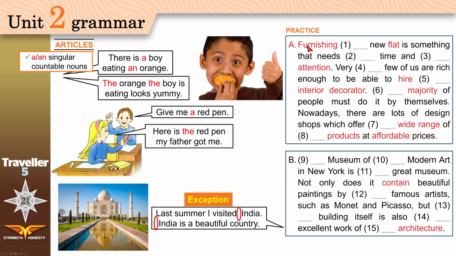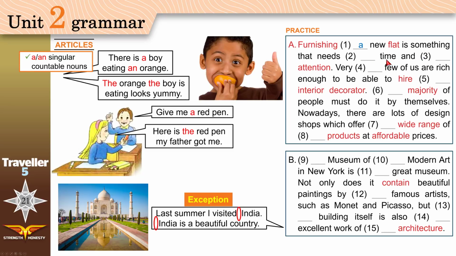Furnishing a new flat. Furnishing means putting new furniture, new sofas or chairs. New flat. Flat means apartment. It's a British word. Americans say apartment. What will we use here? A new flat, an new flat, the new flat. We're talking about something unspecific, mentioned for the first time. Which flat are we furnishing? We don't know. A new flat is something that needs time and attention.